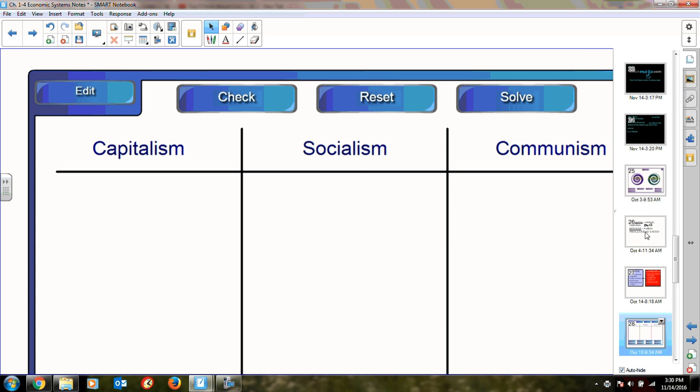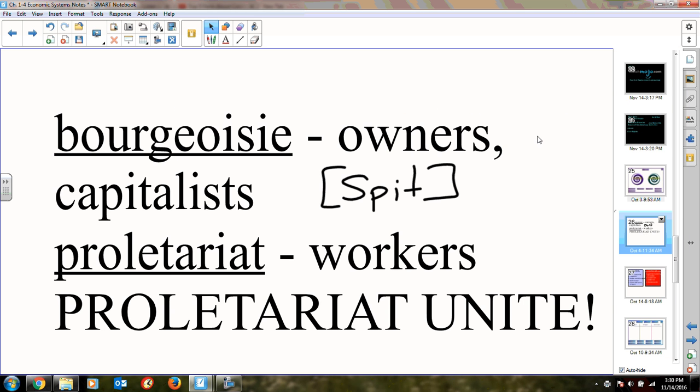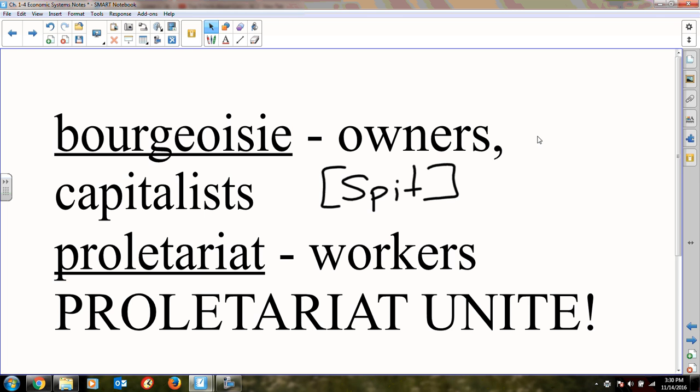One last set of terms. In a communistic society, they talk about the bourgeoisie, the owners and the capitalists. The bourgeoisie are seen as the people that make all the money and squash all the workers. That's why I have the word spit behind it. In a communist society, they see the word bourgeoisie and it's like tooey, tooey.